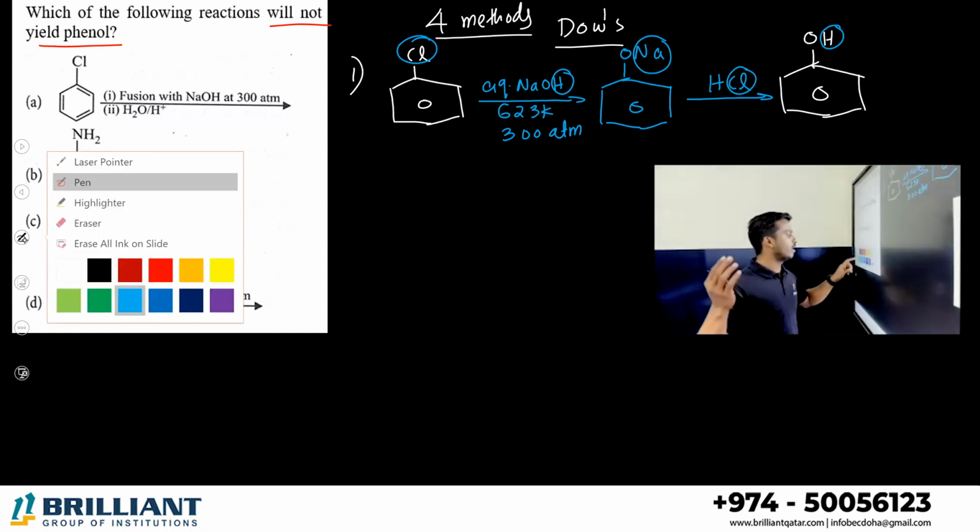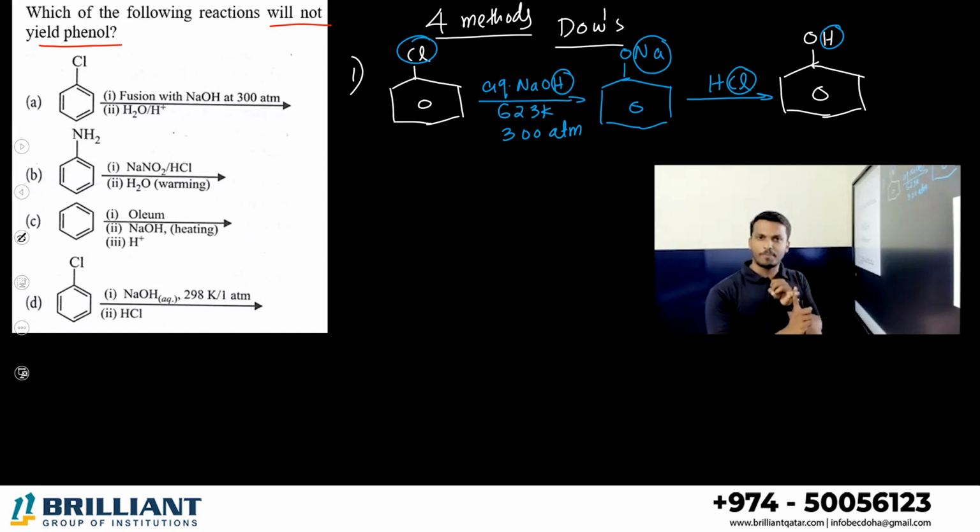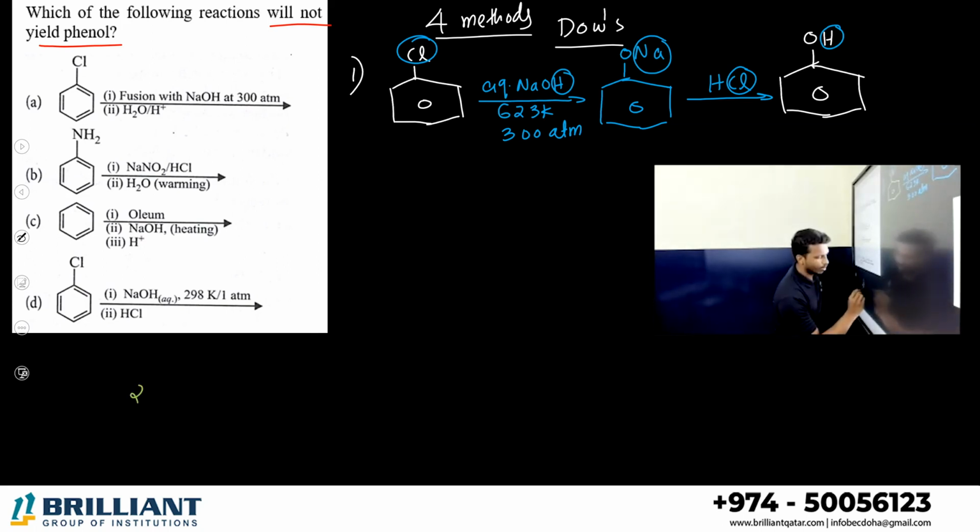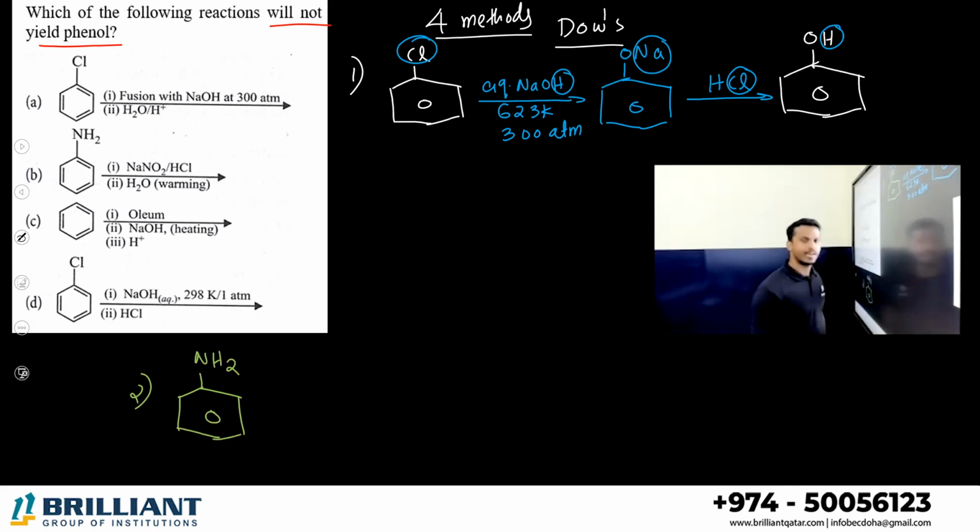So from benzene we prepared, from cumene we prepared, from chlorobenzene we prepared. Let me tell you what the last one is. Aniline. So let me take aniline. What is aniline? Benzene with NH2. Can you directly convert aniline into phenol? No. First do diazotization. What is diazotization?